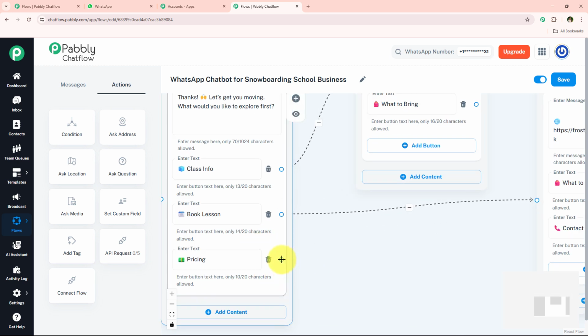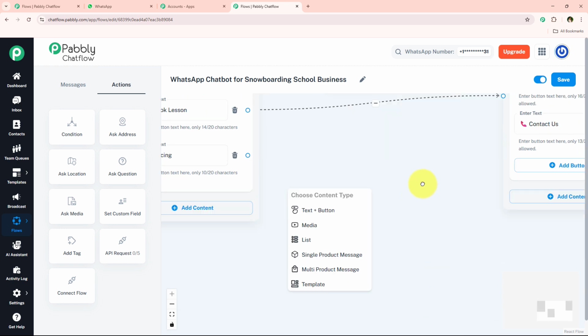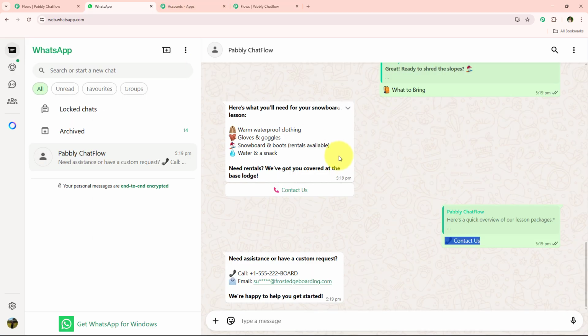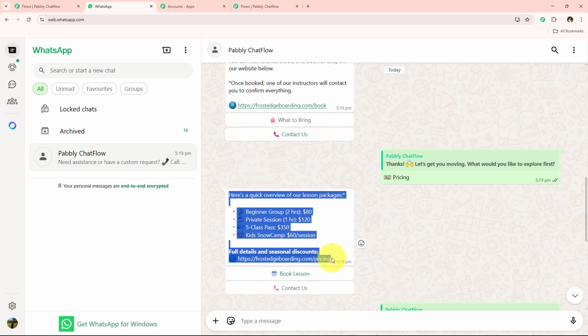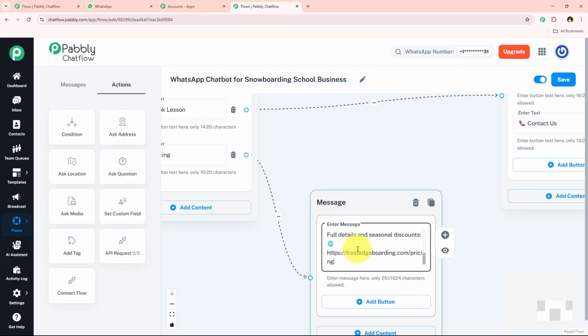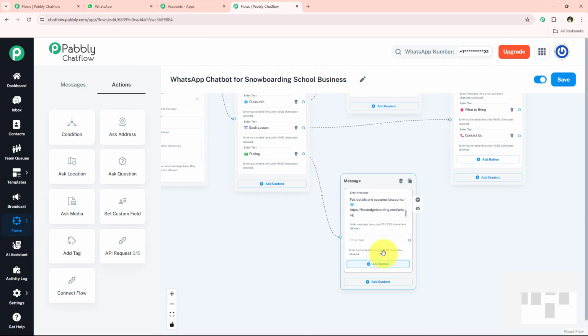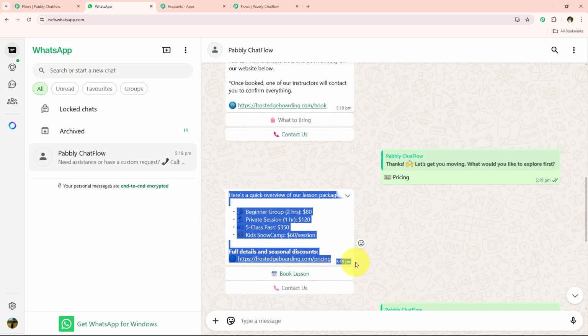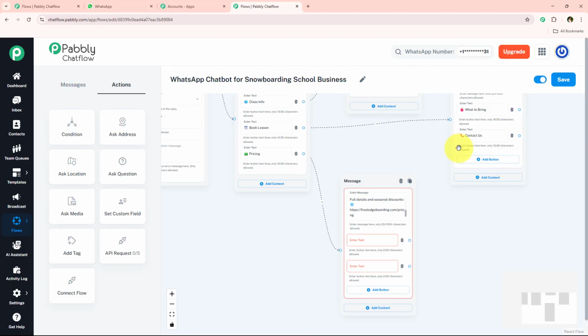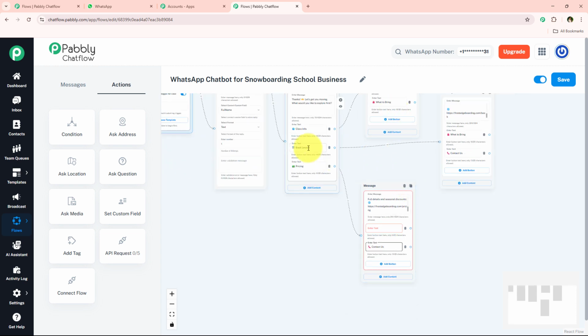Now I'm just going to set up the message for this pricing. I'm simply going to drag and drop the connection, select the content type as text plus button, and now I'm just going to enter the message for pricing, which is this. So I'm simply going to enter the message for pricing, and now in this pricing message I'm just going to add two buttons, which are book lesson and contact us. So one by one I'm just going to add two buttons, which are contact us and book a lesson.